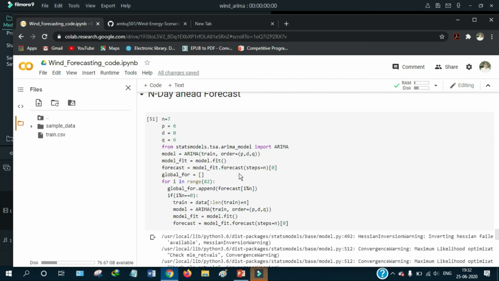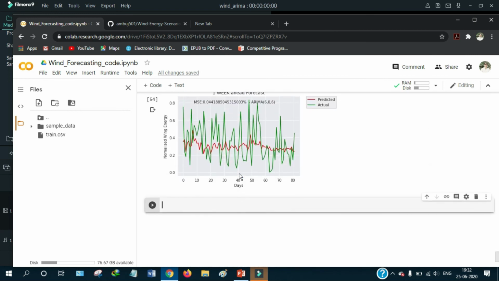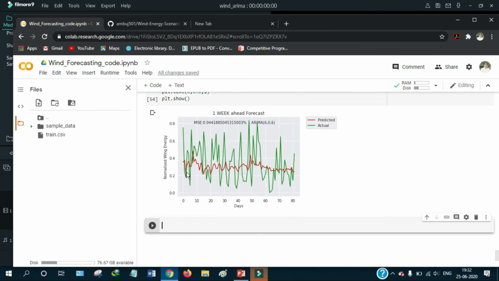This is the previous result, and this is the current result, which follows the pattern more strongly and also covers the variance. So we can say that we can improve our result by making the step forecast with the ARIMA model, as the computation cost of the ARIMA model is very low. So this is the best model for step forecasting.